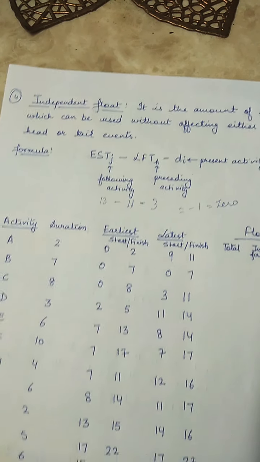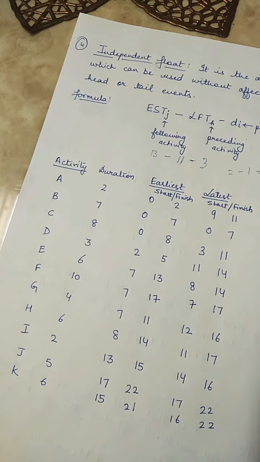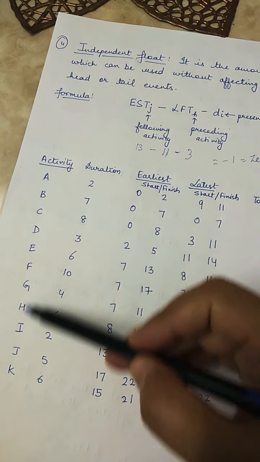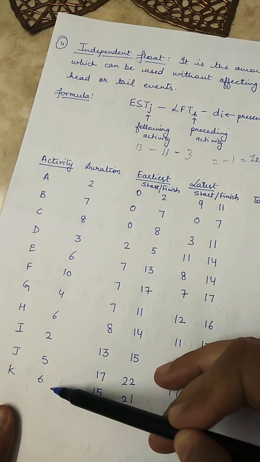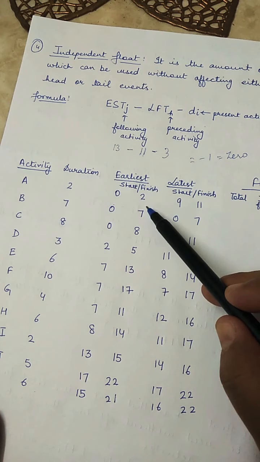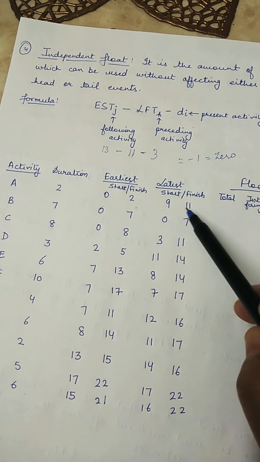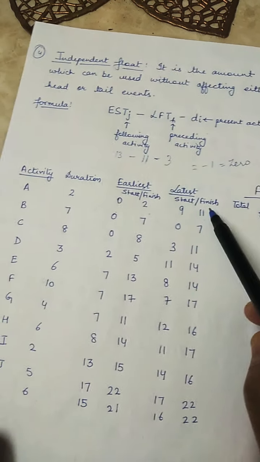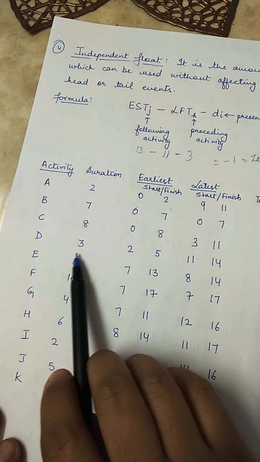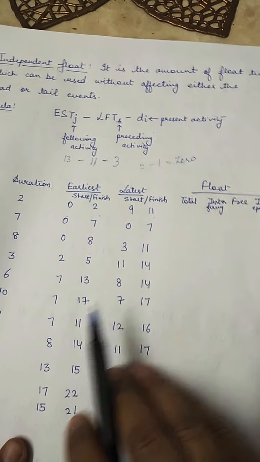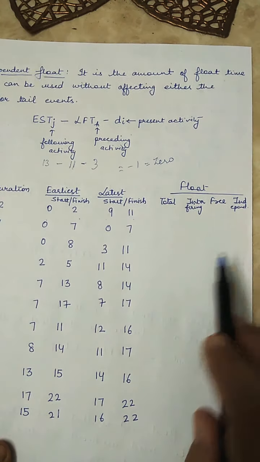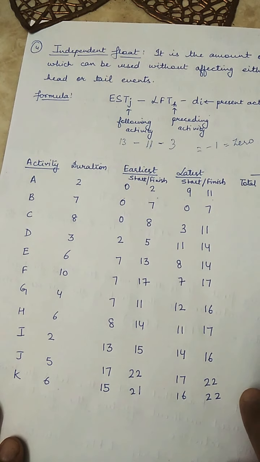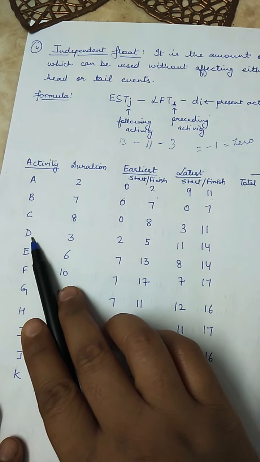Now I have written all the activities here and their duration, their earliest start time and finish times, their latest start time and finish times. I have calculated the floats, the 4 floats, total, interfering, free and independent float for D activity.